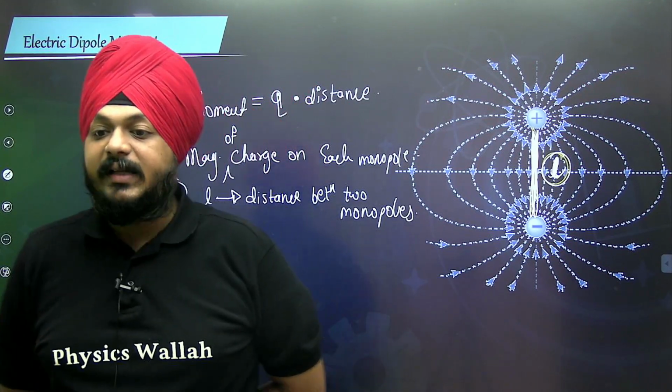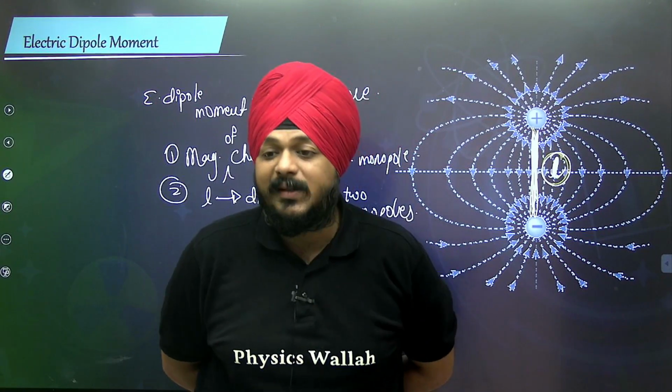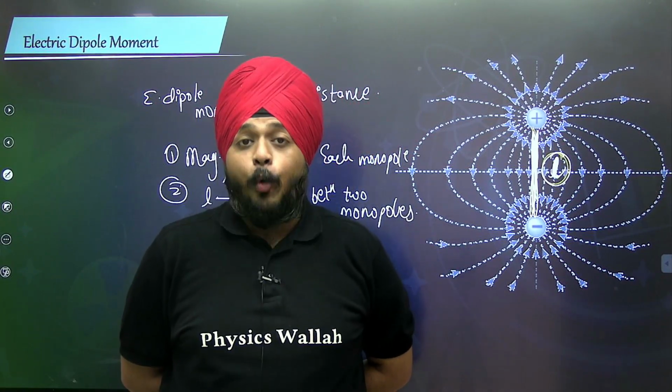It is defined as the product of the magnitude of the charge on each monopole and the distance between them.